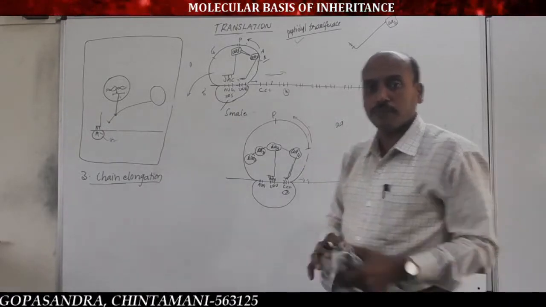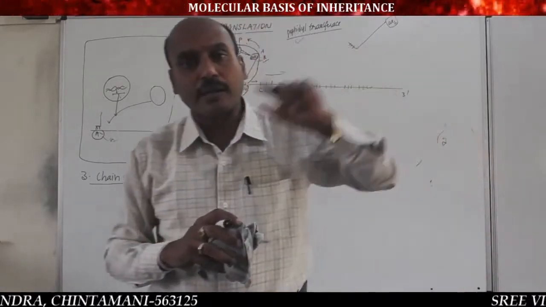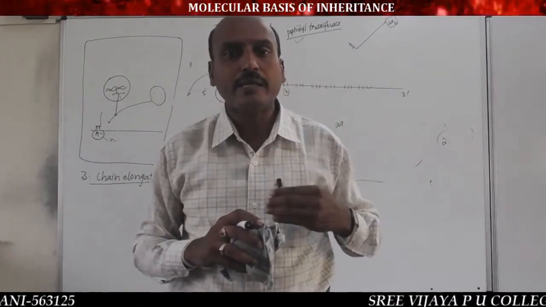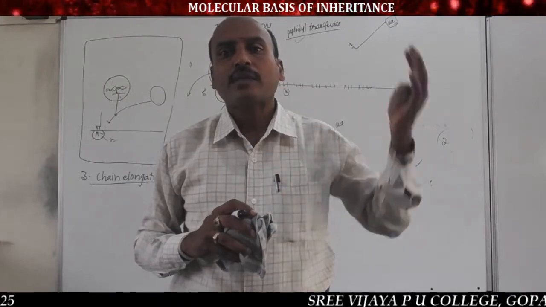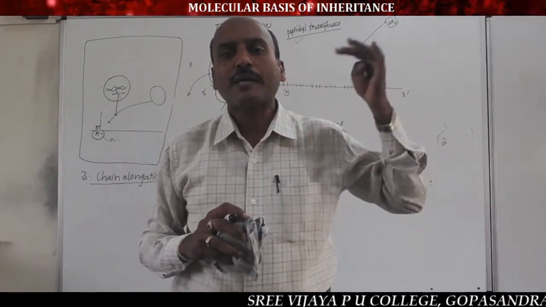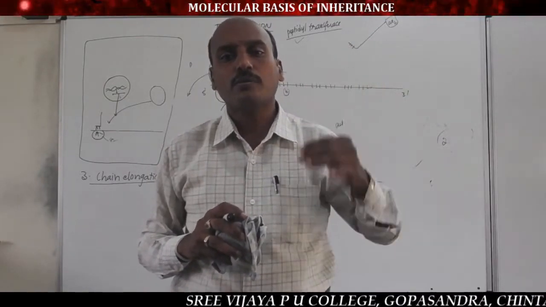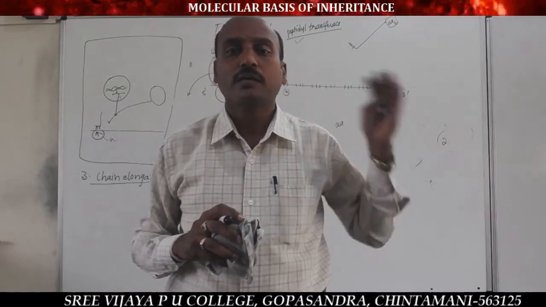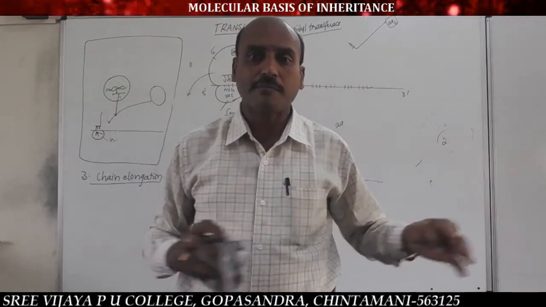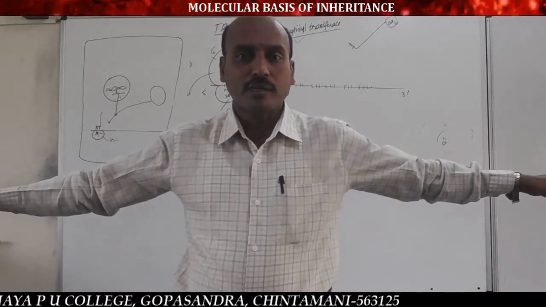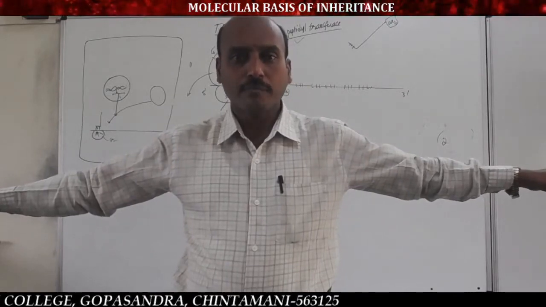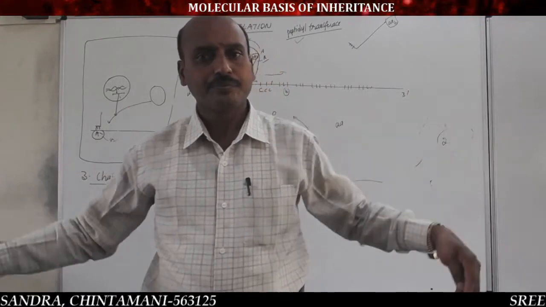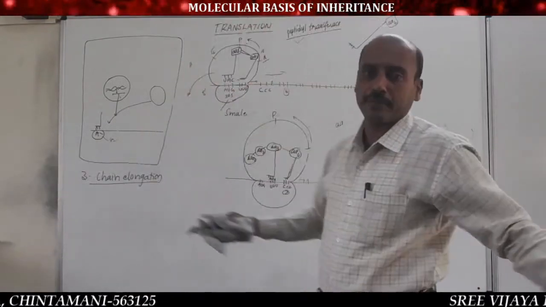As the ribosome moves over the mRNA, codons are continuously available to the A site, and at the same time the amino acids are carried by the respective tRNAs into the ribosome. Peptide bonds are formed between successive amino acids in the presence of peptidyl transferase enzyme, increasing the length of the polypeptide chain, the protein molecule. That's why the step name is chain elongation. Elongation of a polypeptide chain.